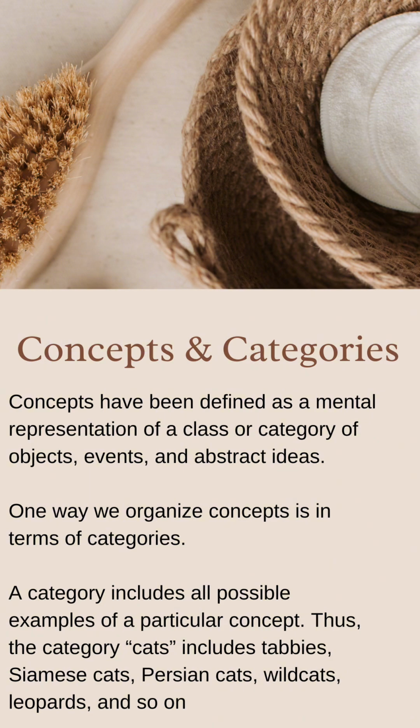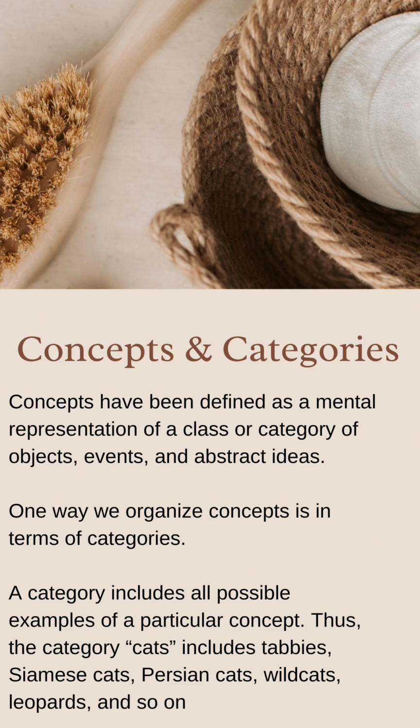So, what is a concept? Concepts are defined as mental representations of a class or category of one, events, two, abstract ideas, and three, objects.